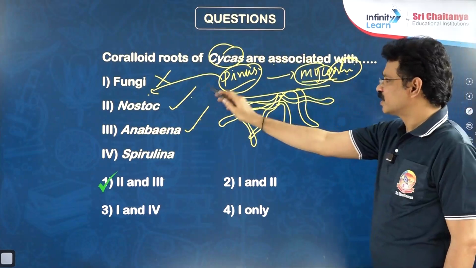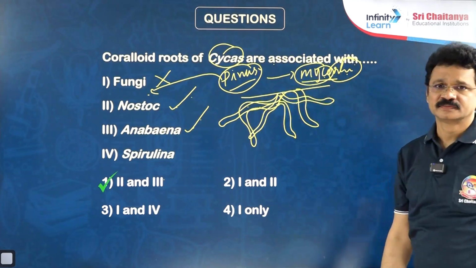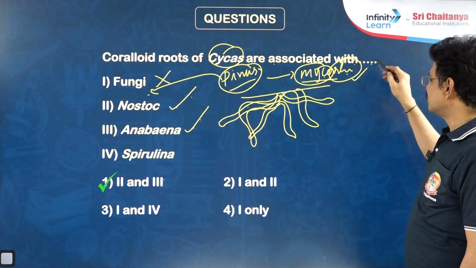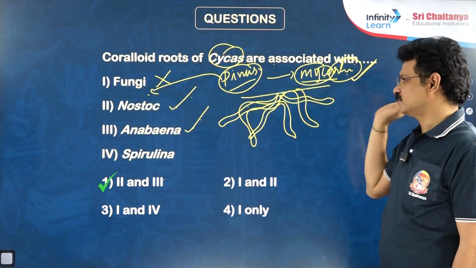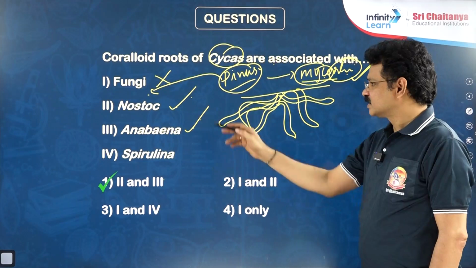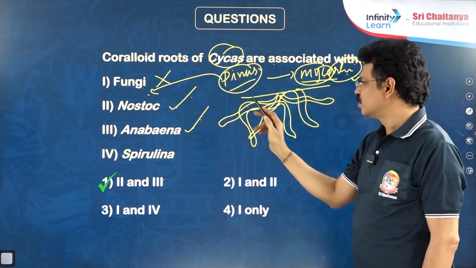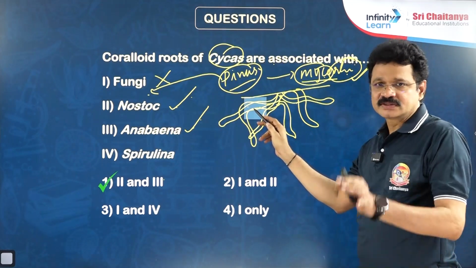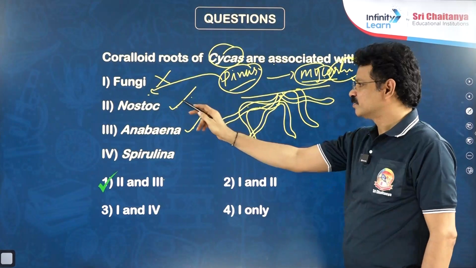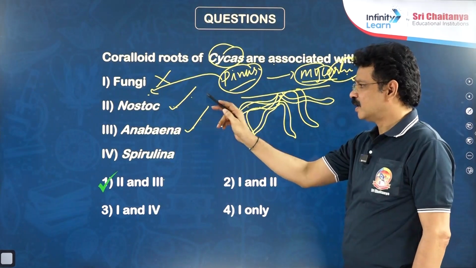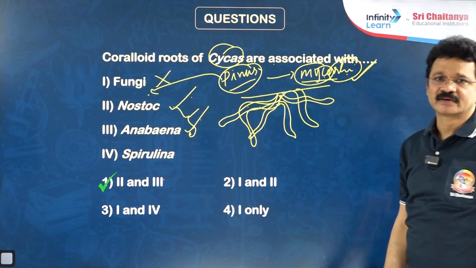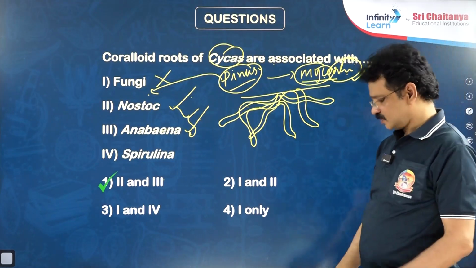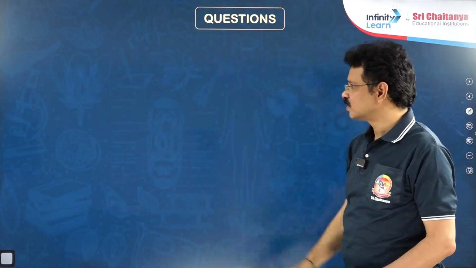Roots associated with fungi are called mycorrhizal. These roots are also helpful for absorption of phosphorus and water from soil. Okay. Next one, Cycas is an example for coralloid roots. Coralloid roots are specially equipped with symbiotic association with Nostoc and Anabaena. Nostoc and Anabaena are examples for biological nitrogen fixing organisms. For this question, the right answer is 2 and 3.